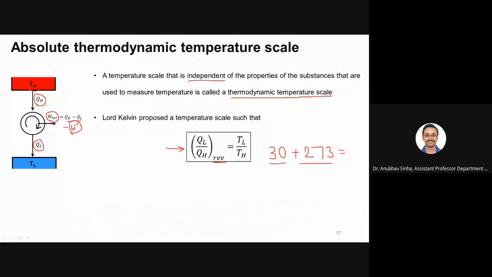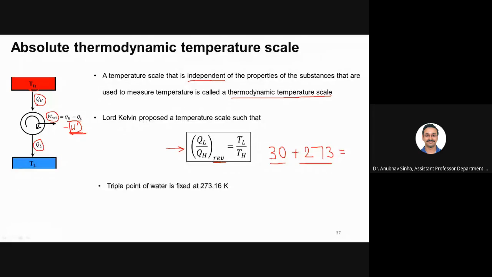Okay, so mostly the numericals that we will be dealing with will take a reversible engine, and we'll also quantify what happens if some heat loss or some friction loss is there. That we'll see. So I will suggest that you look at the numericals. Once we discuss that, it will be more clear to you. We can discuss this again. Okay, sir.